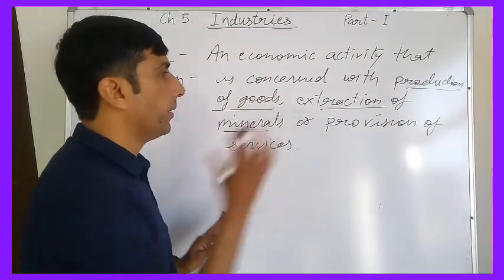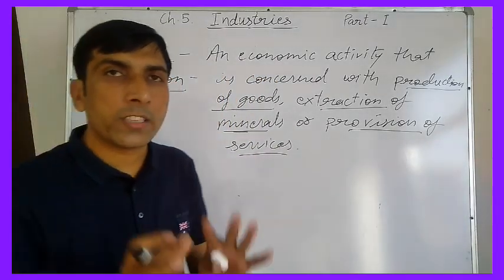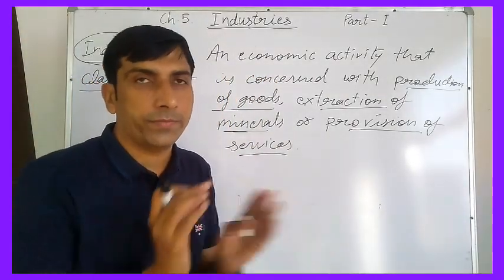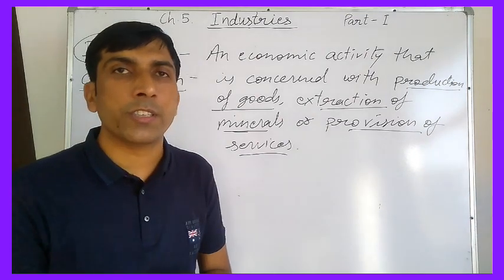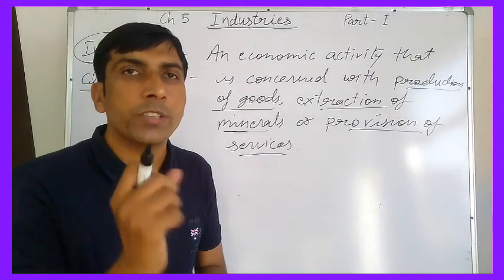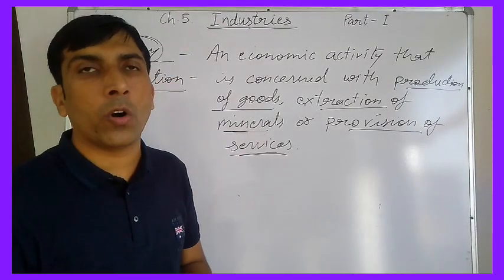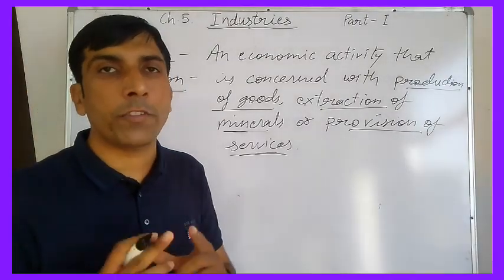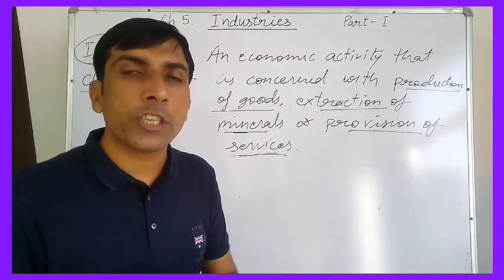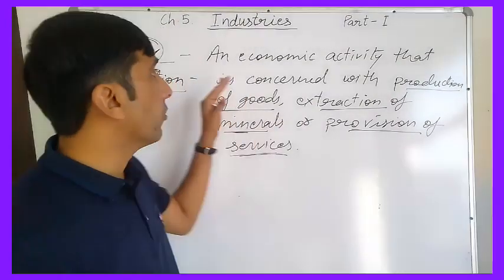And provision of services. Whenever services are provided to society, for example health services, education services, training, tourism, these are included in the service sector, also known as the tertiary sector. So dear student, this was the definition of industry.